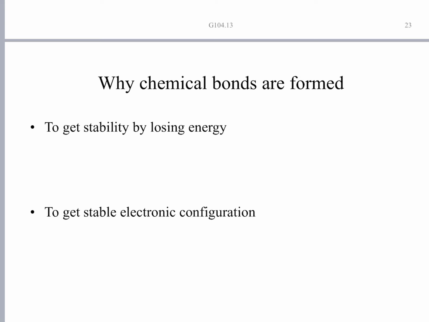In the inert gases, except for helium, all other inert gases have ns2 np6 configuration. 2 plus 6 is 8, an octet, in the outermost orbit. They tend to be monoatomic, unreactive and highly stable. Since they are highly stable, scientists have attributed their stability to having an octet in the outermost orbit, and other elements also try to gain an octet in their outermost orbits so as to become stable.